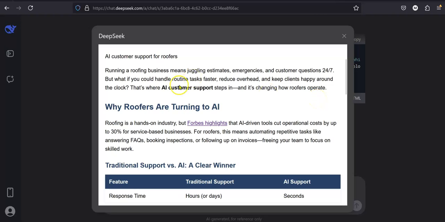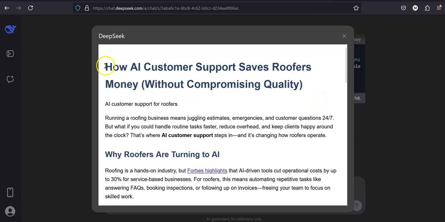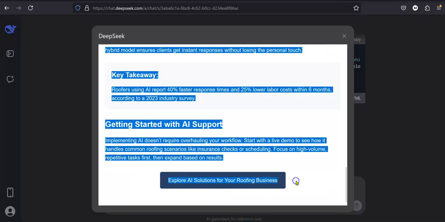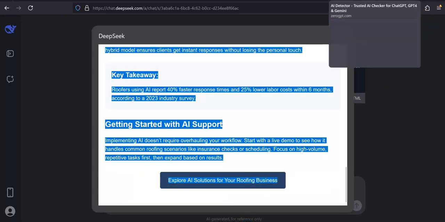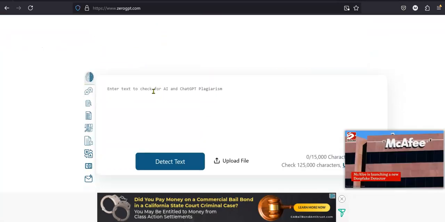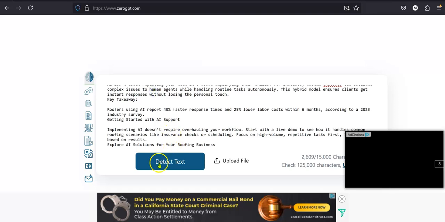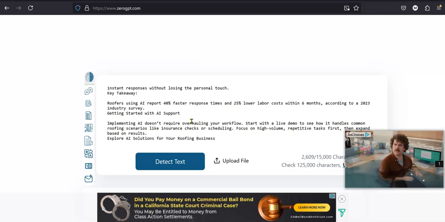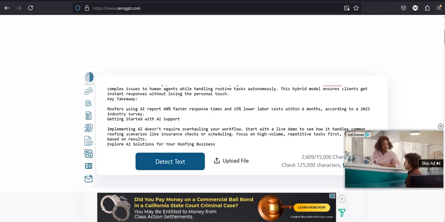All right, so let's go ahead and copy this out to see how it looks in GPT-0. Okay, we'll Control C that, come back over here, and we get a little pop-up there. That's all right. Control V and detect AI on that one. I hit detect AI.